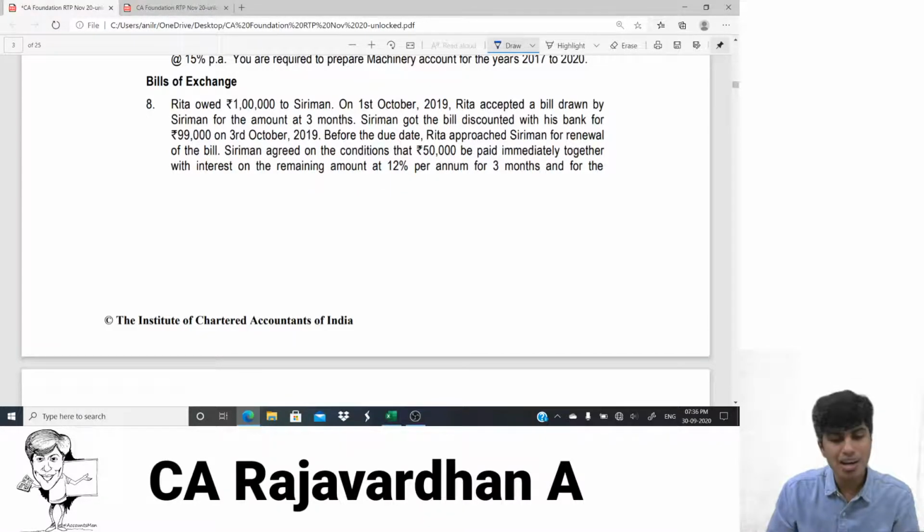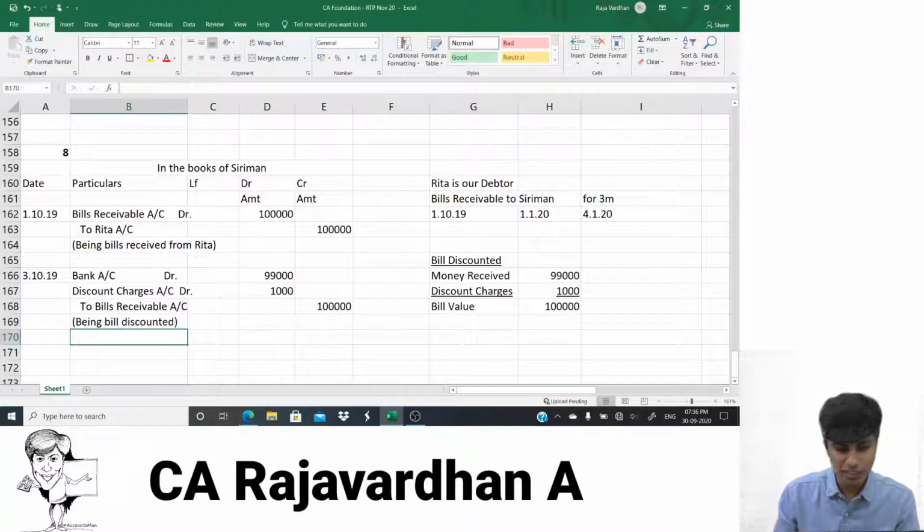Sriman agreed on the condition that 50,000 is to be paid immediately together with interest. So what is happening is, 1 lakh is the bill. With regard to the 1 lakh bill, Rita will pay 50,000 to Sriman immediately, and for the remaining amount they would have to sign a new bill. That new bill will be for a new period. But right now, think from Sriman's perspective. Sriman doesn't have the bill with him. The bill has been discounted and kept with the banker. So what should Sriman do? Sriman should get the bill back from the banker.